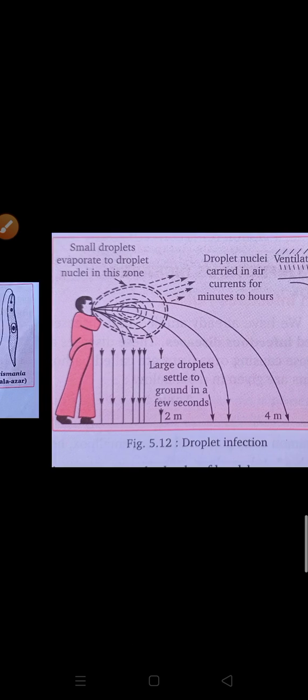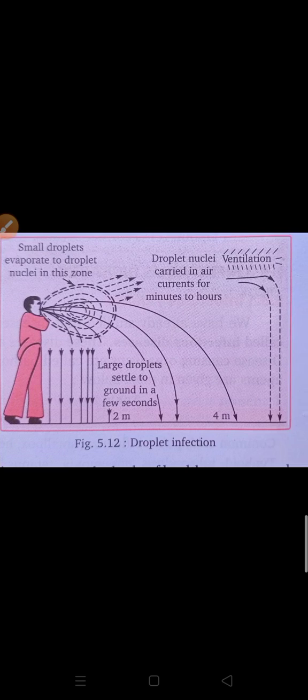So what are the different means of spread of disease? The first is through air. If an infected person throws out little droplets by sneezing or coughing, those droplets can be breathed in by a healthy person standing near him. That's why you should maintain social distancing from an infected person. Then these infected particles can enter the body of a healthy person. This type of infection caused by droplets is known as droplet infection.